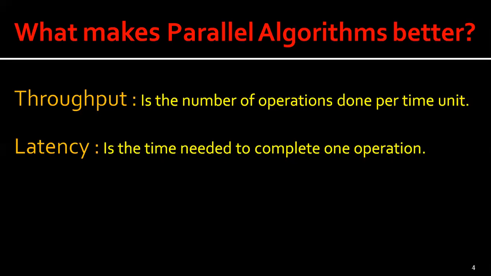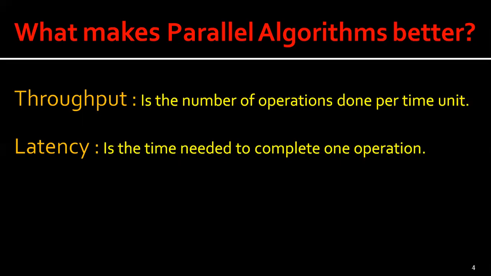Now we have to find the latency and throughput if they both are used to carry a group of people for a distance of 4,500 kilometers. So for the car, the latency is 4,500 kilometers divided by 200 kilometers per hour, which is 22.5, and the throughput is 0.089. Whereas for the bus, the latency is 4,500 kilometers divided by 50 kilometers per hour, which is 90, and the throughput is 0.45.